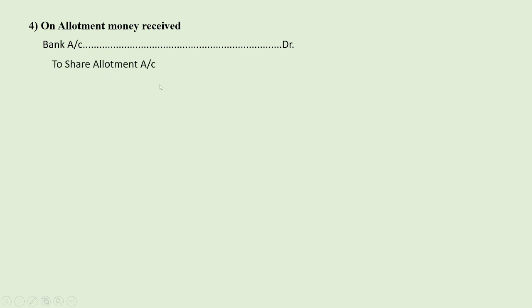The next entry is on receipt of share allotment money. On allotment money received, we make an entry: bank account debited, because money is received in the bank, to share allotment account. The narration is: being share allotment money on the mentioned number of shares and the amount of allotment. Like this we make an entry of allotment money received.